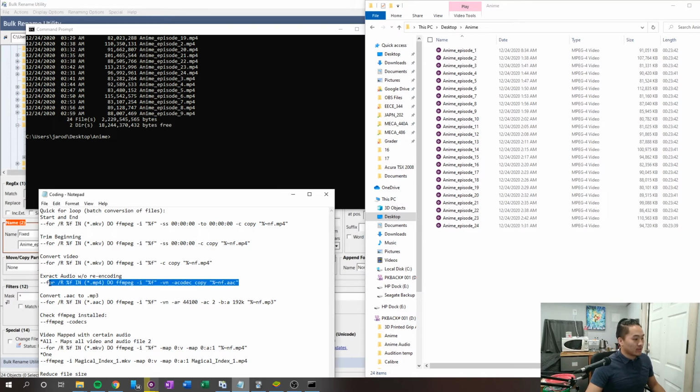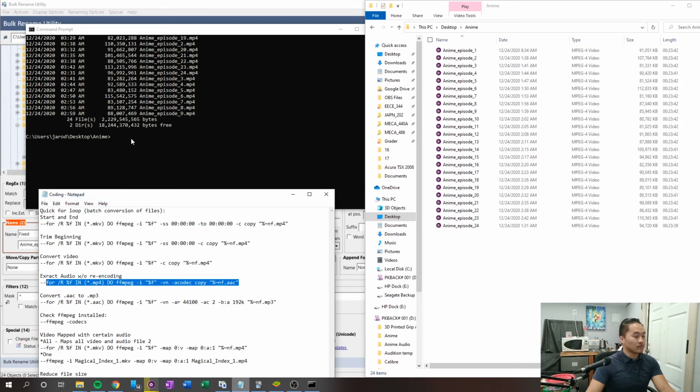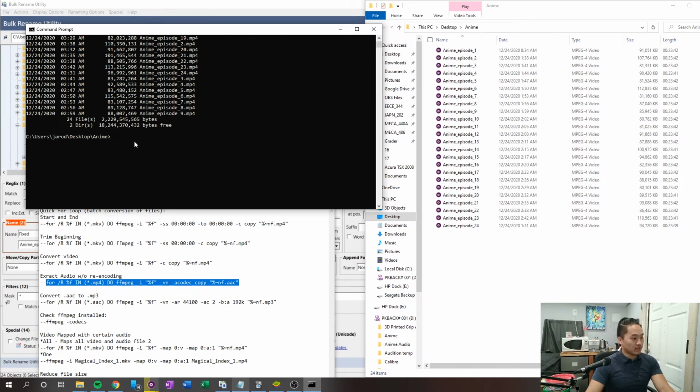Copy this, and then right click, and it'll paste into your command prompt. It's important you know what type of video it is, because some videos are MKV. If that's the case, just backspace over MP4 and type in MKV. Mine is MP4, so I'm going to leave mine as MP4.